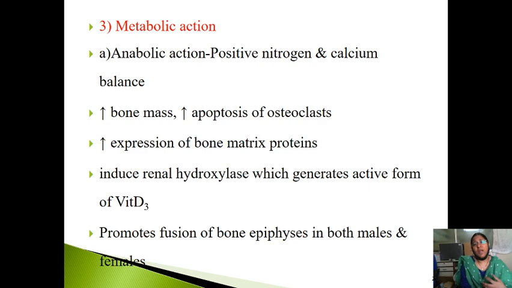Now, osteoblasts are responsible for bone formation, whereas osteoclasts are responsible for bone resorption. So what does it cause? It causes apoptosis and cell death of the osteoclast, and also increases the expression of bone matrix. And we need an active form of vitamin D. Where is it produced? In the renal cells. So renal hydroxylase will be produced, which will produce vitamin D3, and it also promotes the fusion of bone epiphyses in both males and females.